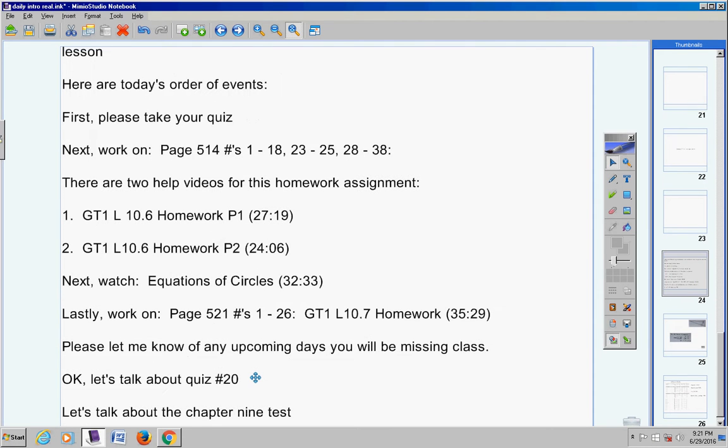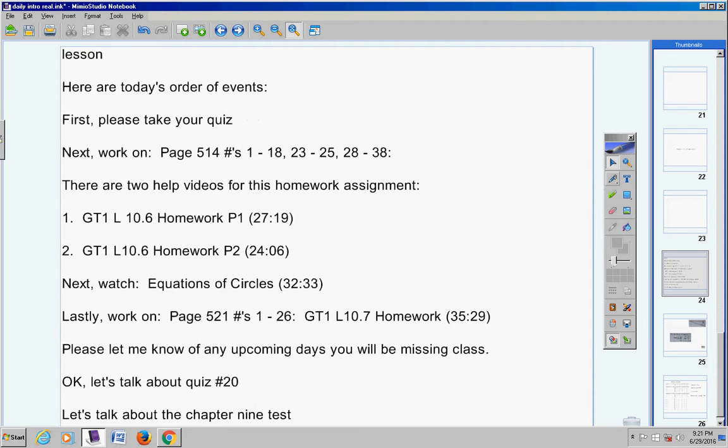Let's talk about your chapter 9 test. You received a 98. That's a really good job. 93 plus 5 bonus points. Do you see how important those bonus points really are? I mean, a 93 is an A minus. But with those 5 bonus points, it jumps you up to an A.